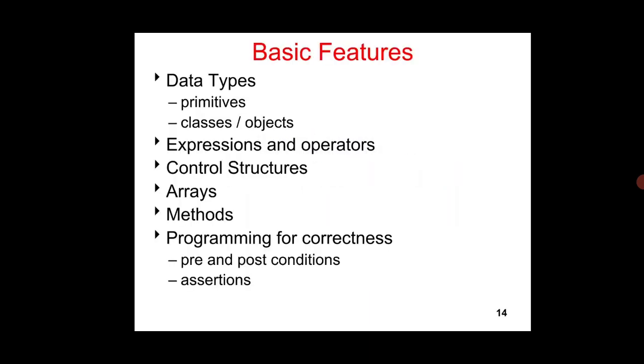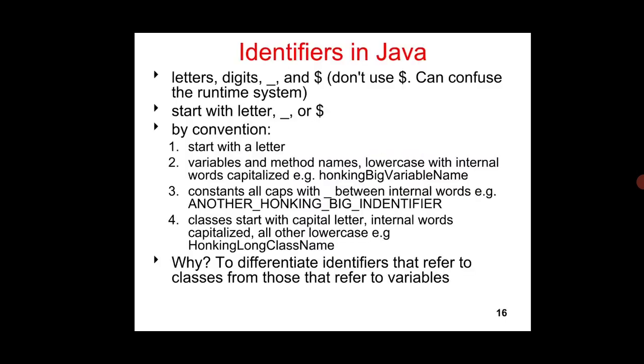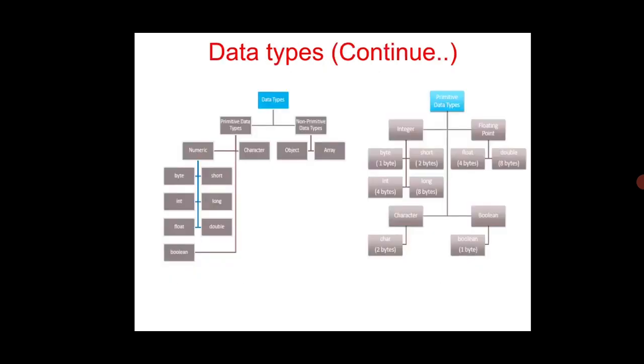Then these are all the basic features of Java. First one is data types. In data types we have primitive data types and non-primitive data types. Then expressions and operators, control structures, arrays, methods, and programming for correctness. Data types: normally Java data types have primitive and non-primitive data types. In primitive data types we have numeric types: byte, int, float, boolean, short, long, double. These are all the primitive data types.